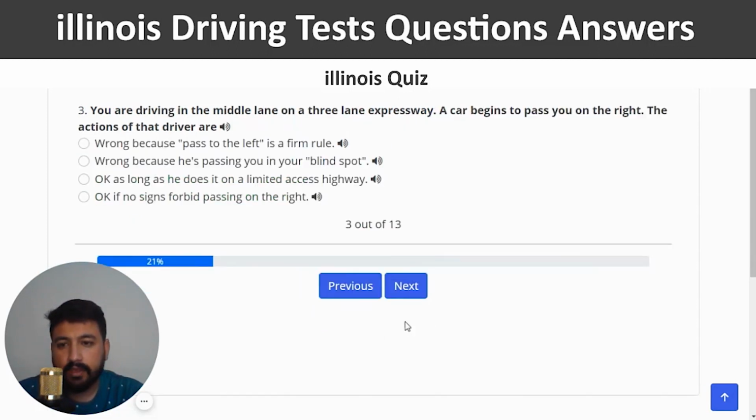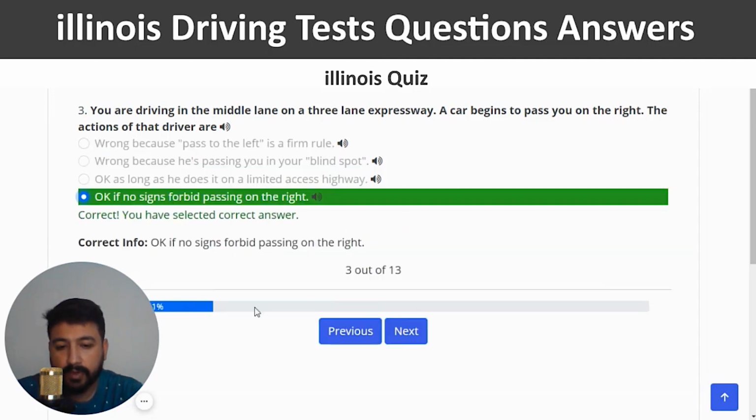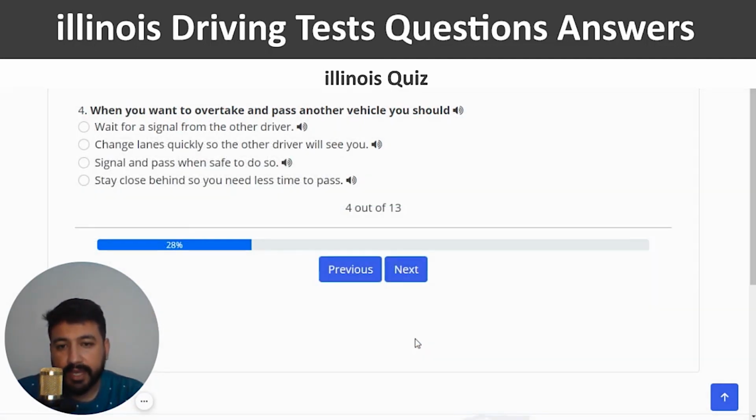Yes, and next. You are driving in the middle lane on a 3-lane expressway. A car begins to pass you on the right. The action of that driver is, so you can choose the last option, which should be the right one, which is okay if no signs forbid passing on the right. Correct, and next. When you want to overtake and pass another vehicle, you should, so you can choose the third option, which is signal and pass when safe to do so.